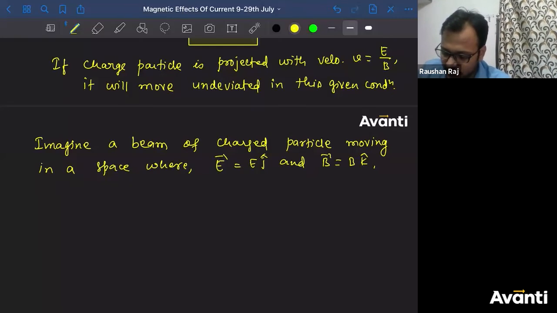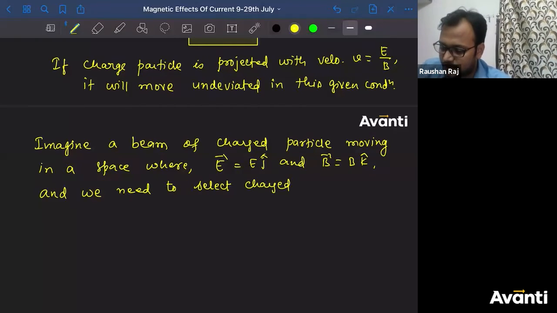And we need to select the charged particle having a specified velocity.